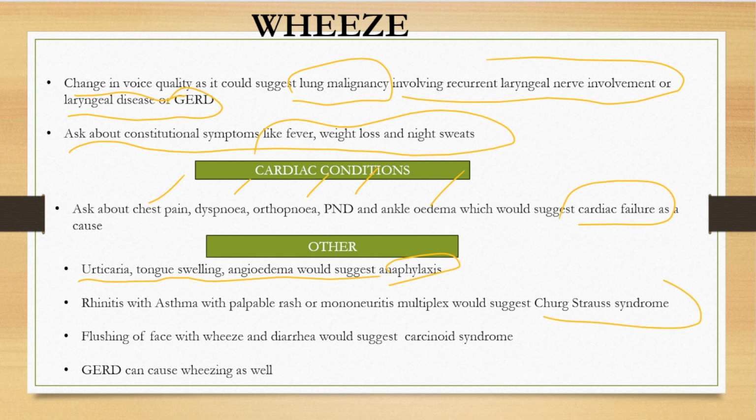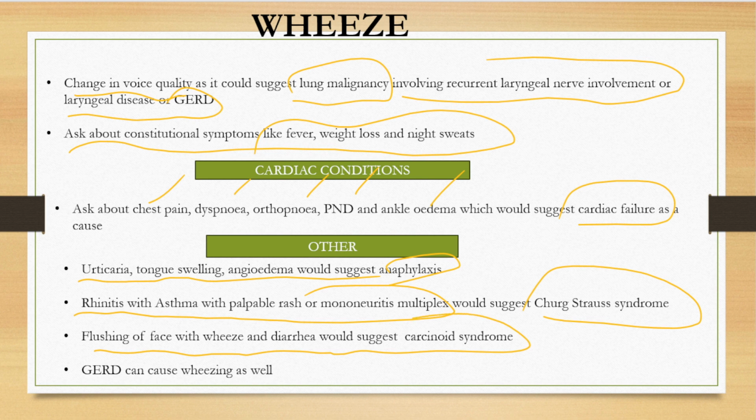For Churg-Strauss syndrome, we will ask about rhinitis with asthma, and palpable rash or mononeuritis multiplex. Flushing of the face with wheeze and diarrhea will suggest carcinoid syndrome, a rare cause of wheeze. GERD can also cause wheezing as well. So we'll ask about these conditions.